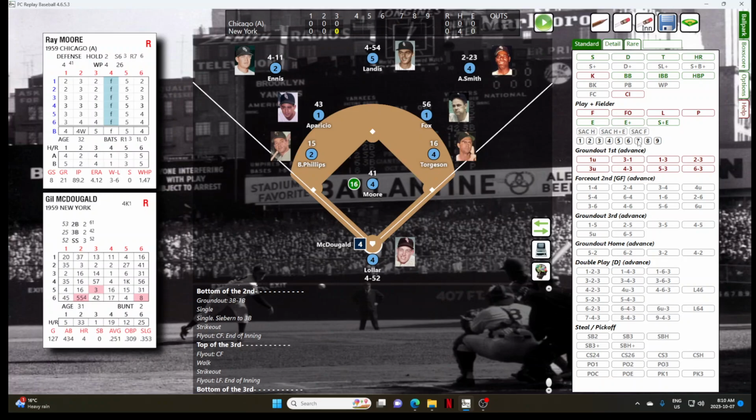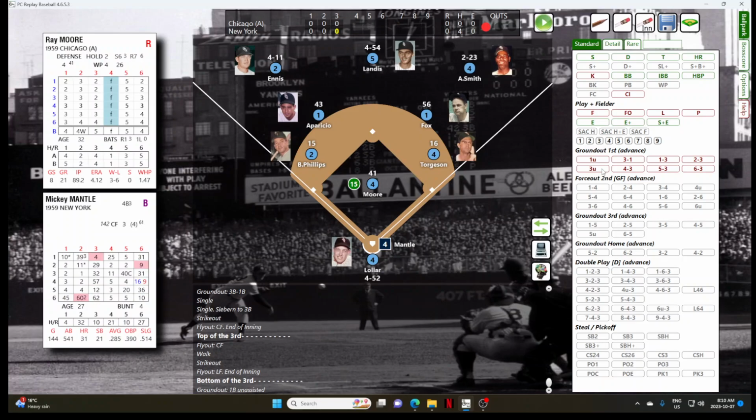We go to the bottom of the third for the 2, 3, and 4 hitters. Gil McDougald. He hit a fly ball to Al Smith his first time up. And McDougald will hit a ground ball to Torgeson. He gets it. He takes it to the bag himself for out number 1.